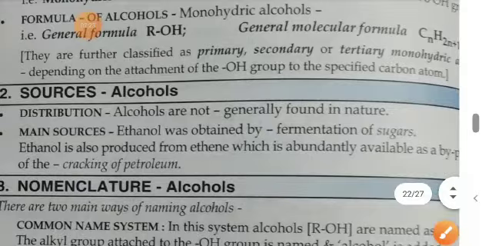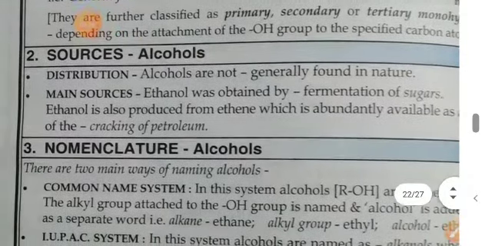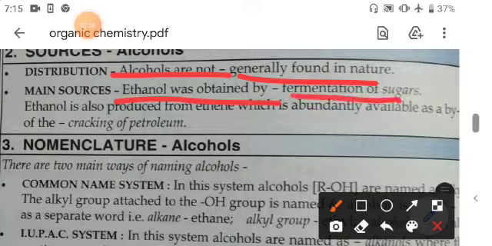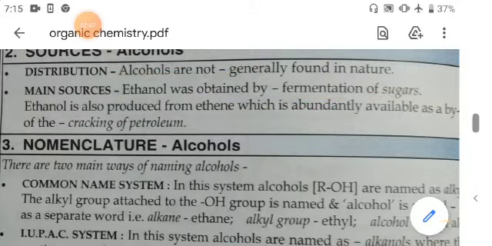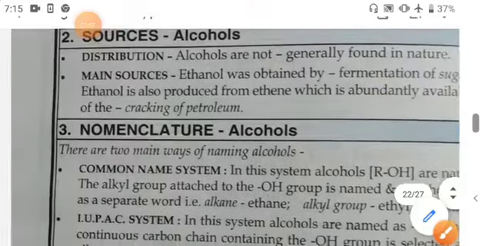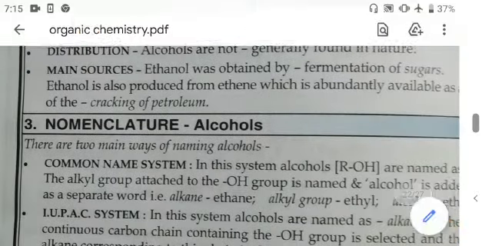Now sources of alcohol. Students, you know that alcohols are not generally found in nature. Main sources of alcohol: it was obtained by fermentation of sugars, and ethanol is also produced from ethene, which is abundantly available as a byproduct of cracking of petroleum.